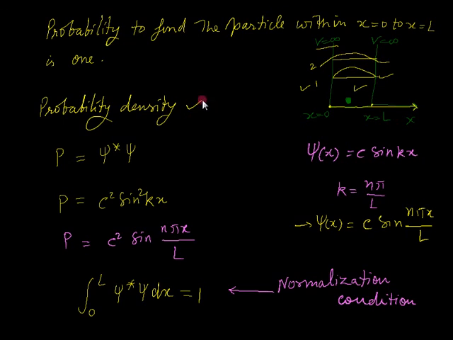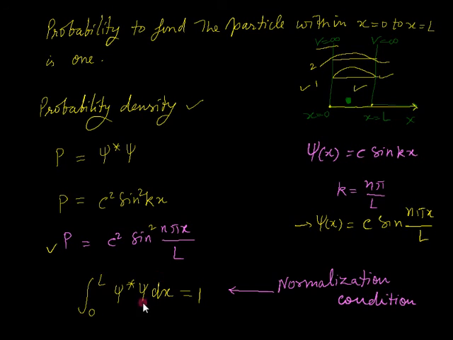Now the probability density: we find it as the product of this wave function with its complex conjugate. So this is equal to c square sin square kx, where k is n pi by L. So the required result is c square sin square of n pi x upon L.